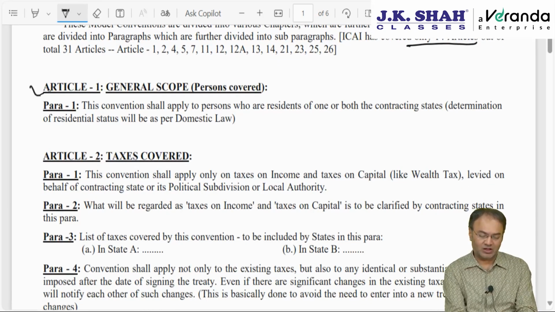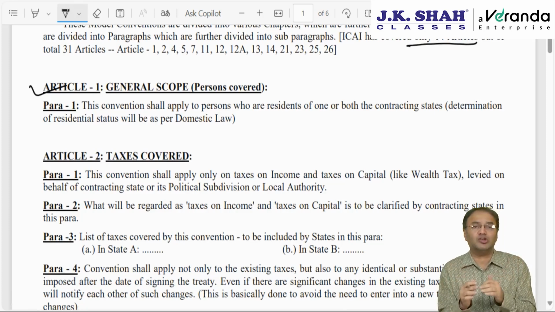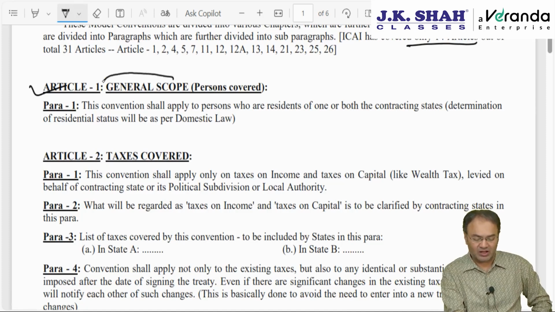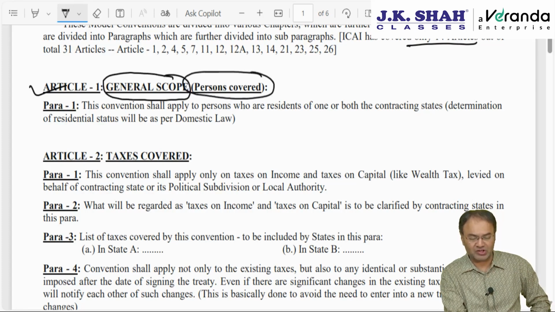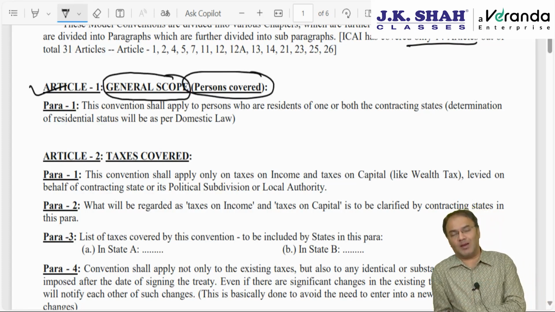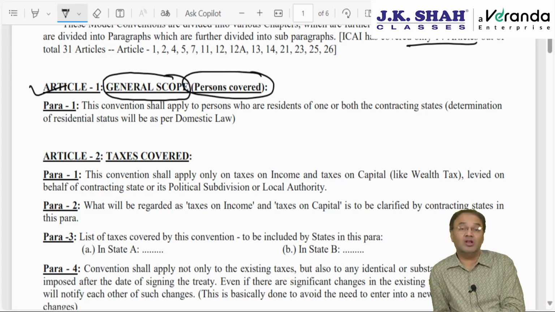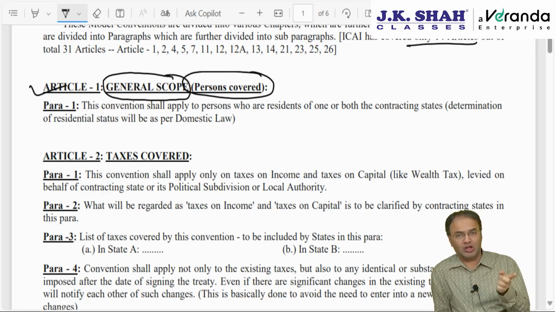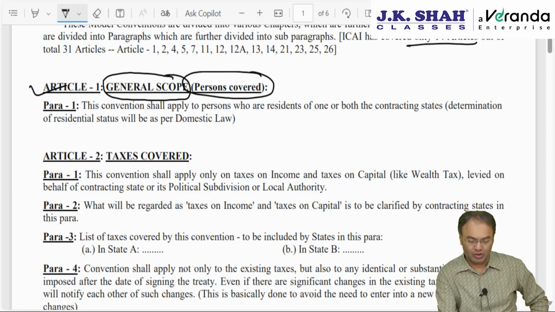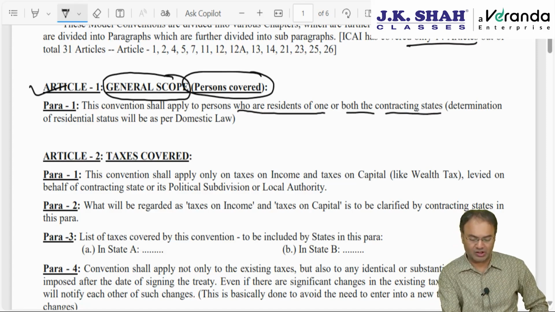Now the very first article, where the content is common between both the model conventions, that's why I have merged them. The title is general scope, meaning persons covered. General scope means on whom it will be applicable. Naturally it will not be applicable on each and every person in this world. Suppose there is an agreement between India and UK, then on whom is it applicable? The Indo-UK agreement will be applicable only to those people who are residents of either UK or India or both the states, those who are residents of one or both the contracting states.